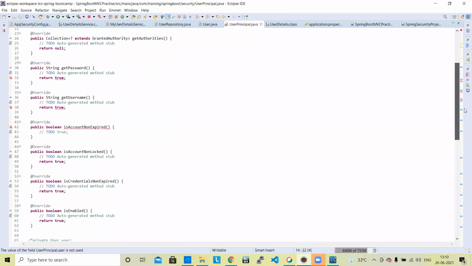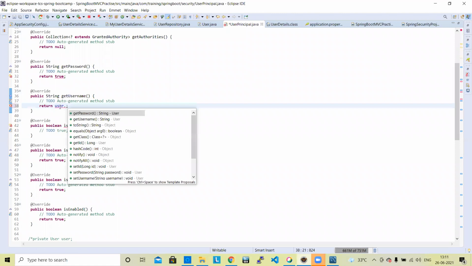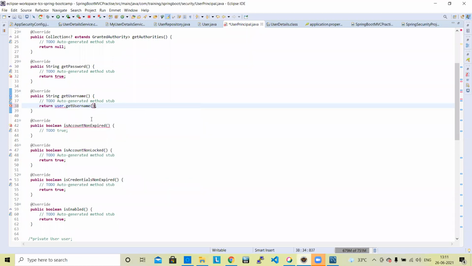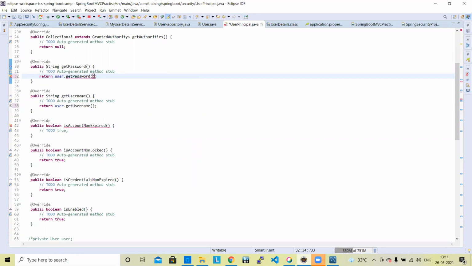We need to do it for username: here you need to write user dot get username. And for password, you need to write user dot get password. These two changes we need to do.